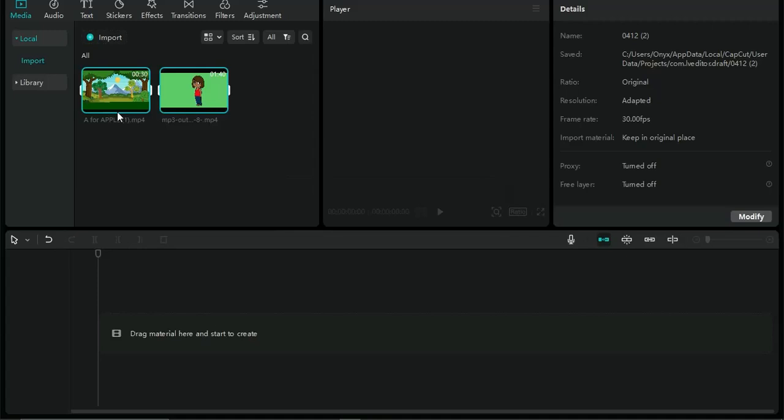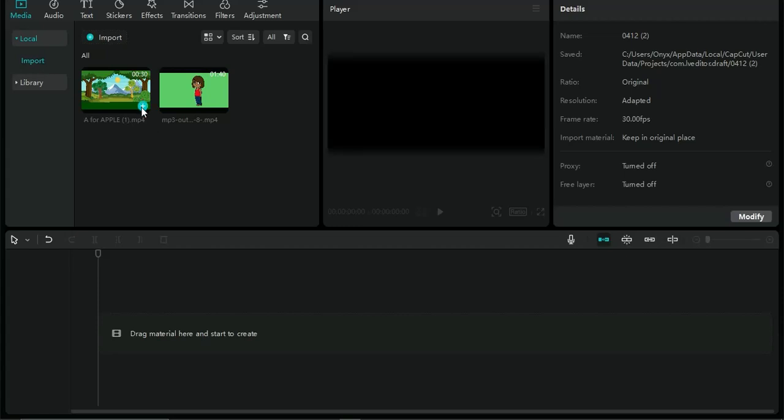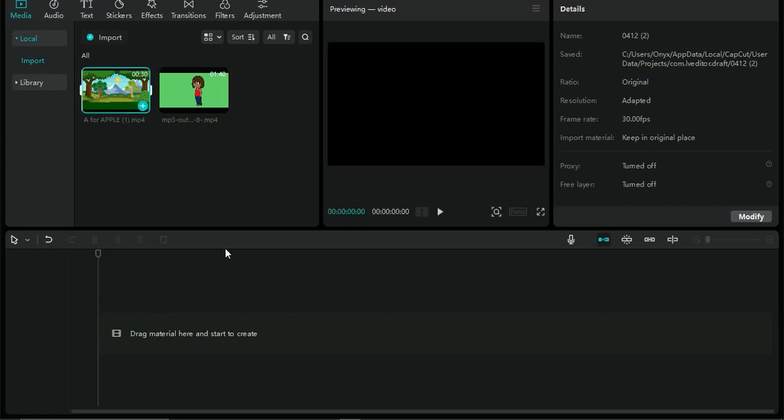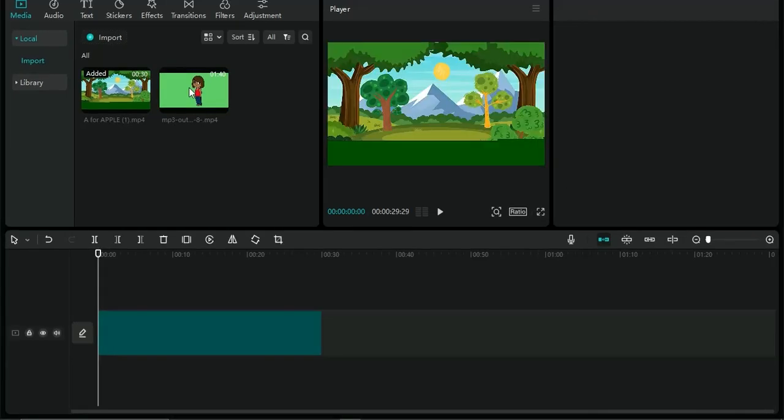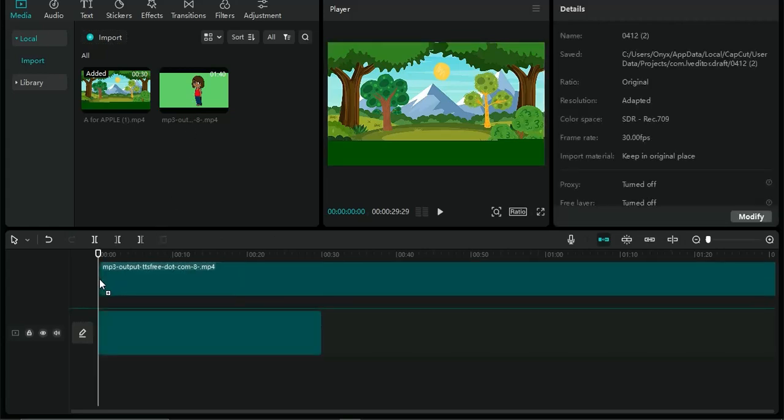So take a look at this right now guys. Both videos have actually been imported. All I actually need to do is to just simply select this one right now, inside the first video right here, and you want to just simply put the character video as an overlay just above the main video. To do that, I'm just going to drag that and drop that right here in this section.